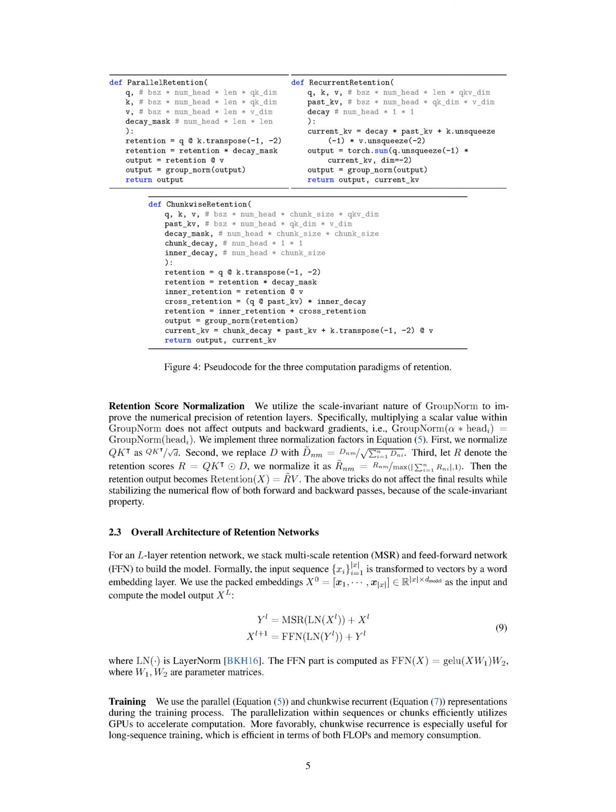Section 2.3 Overall Architecture of Retention Networks. We're going to discuss the overall structure of retention networks in this section. Imagine a retention network with L layers. We construct this model by stacking multi-scale retention, MSR, and a feed-forward network, FFN. To start, we take an input sequence and convert it into vectors using a word embedding layer. We then use these embedded vectors as the input for our model. Now, let's talk about how we calculate the output of the model. We use a process that involves the MSR and the FFN.